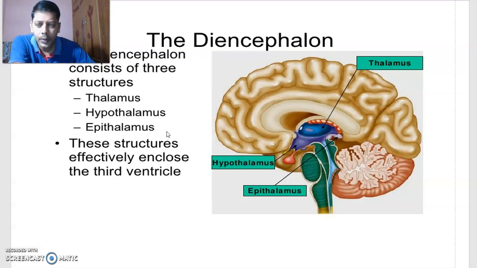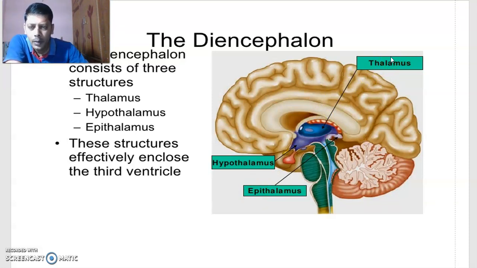In the prosencephalon, that means forebrain, there is the cerebrum. The other part is the diencephalon. The diencephalon consists of three structures. You can observe here, one is the epithalamus, this is the hypothalamus. Remove this hypo and epi, and you get the thalamus.